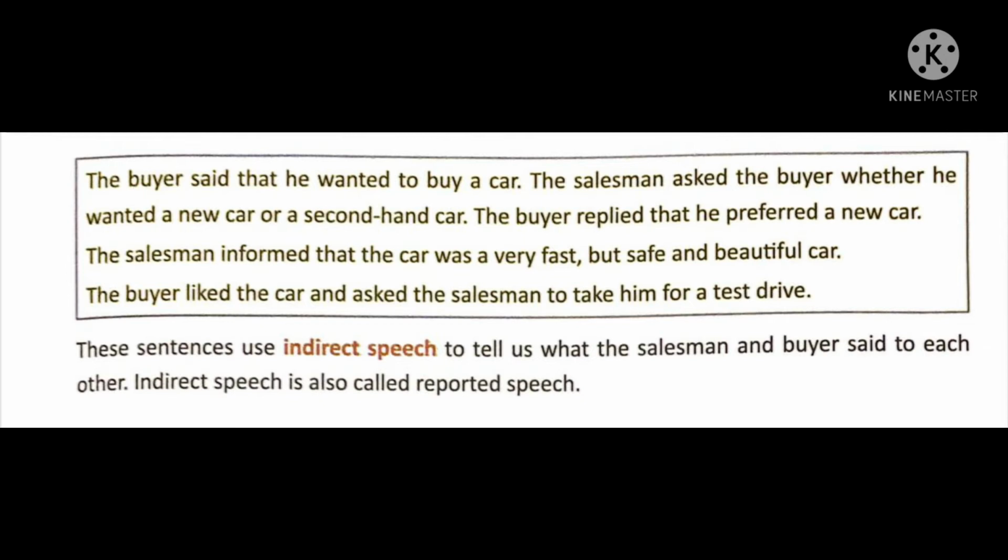So the buyer liked the car and asked the salesman to take him for a test drive. So these sentences use indirect speech to tell us what the salesman and buyer said to each other. This is the kind of report. So this was the indirect speech.